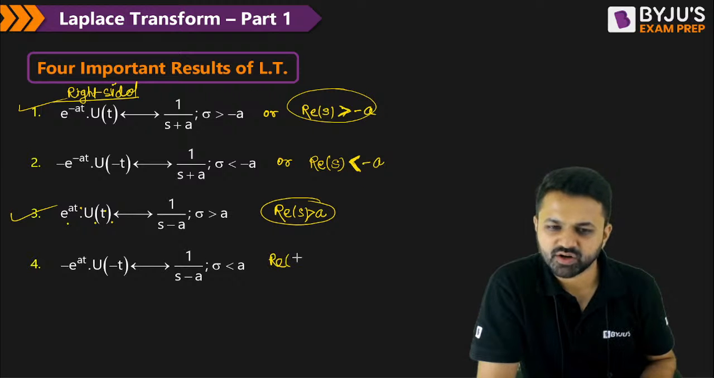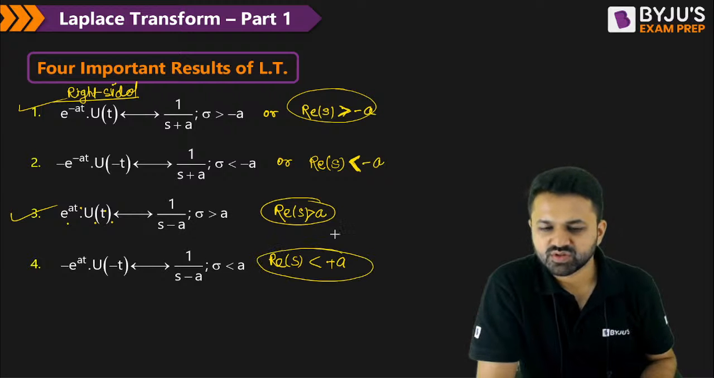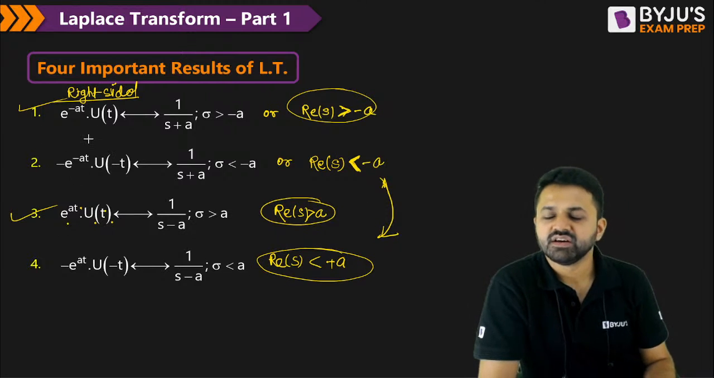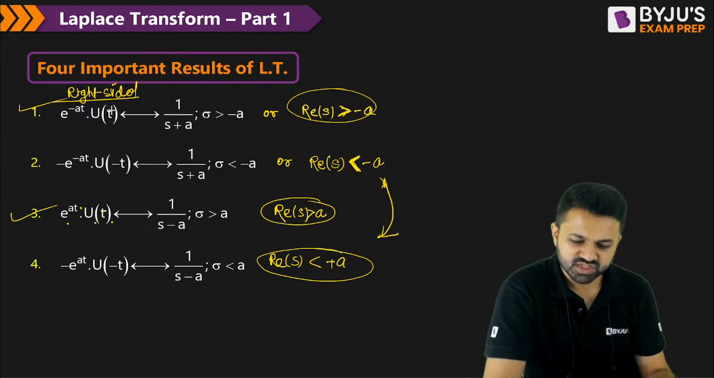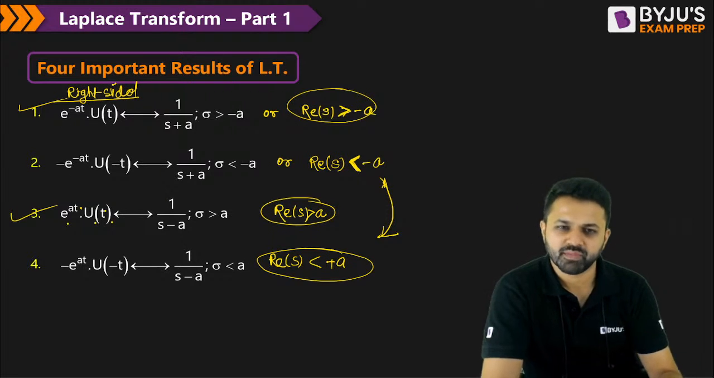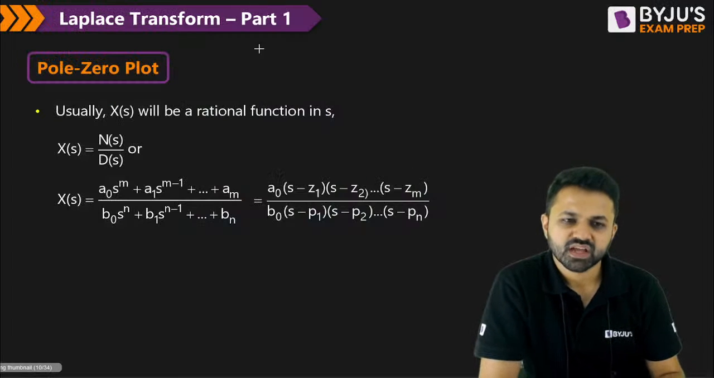So that is the real part of S, less than, minus, sorry, plus. These two are the left hand side signal, and these are the important result for the signal e to the power minus at u(t). Most of the questions you will see in the form of e to the power minus at u(t).